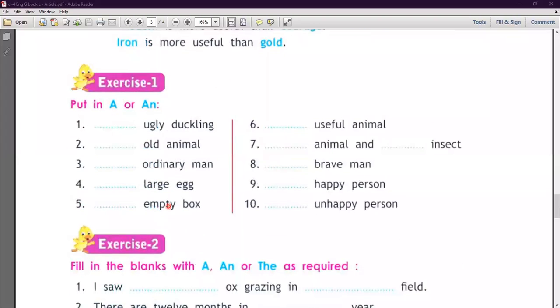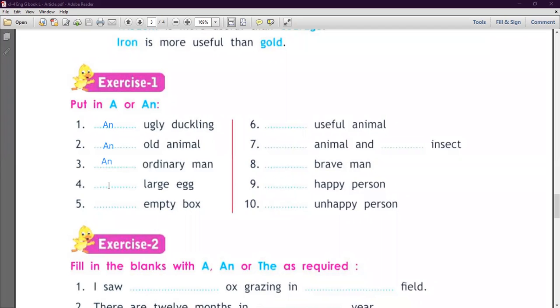Put a or an in exercise number 1. So let's start number 1. Dash ugly duckling. So here we use an article. Next is dash old animal. So here we write an old animal. Next is dash ordinary man. Here we write an ordinary man.